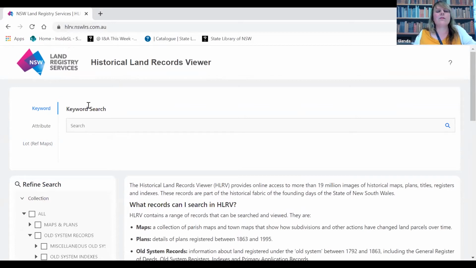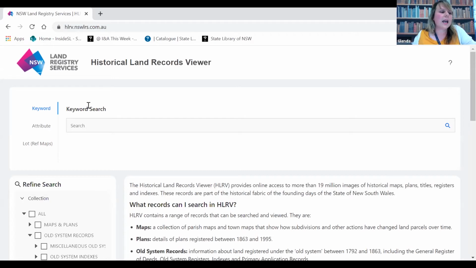This is because the records themselves are not full text searchable. It's similar to how if you search the library catalogue for books, you are searching the metadata attached to the book, such as the title or subject headings, not the text inside the book. There is another part of the New South Wales Land Registry Services website where you put in your address, you get some numbers, you convert the numbers and you put them back into HLRB. But it doesn't work for a large number of properties, like mine, for example.